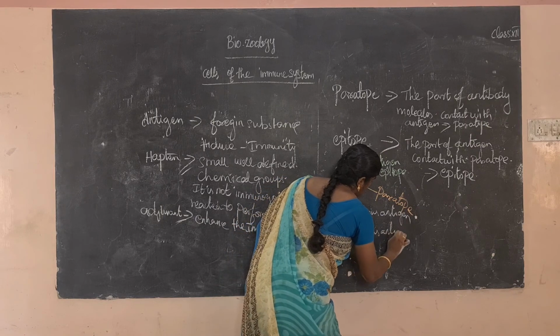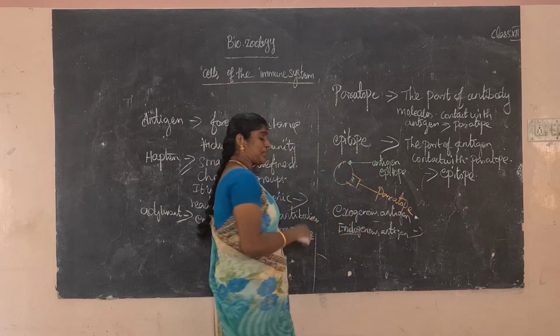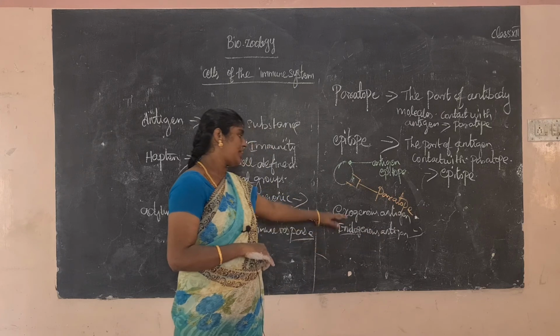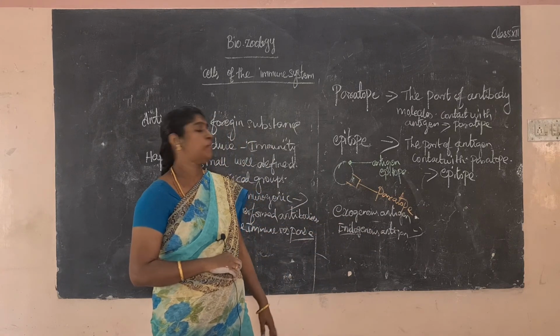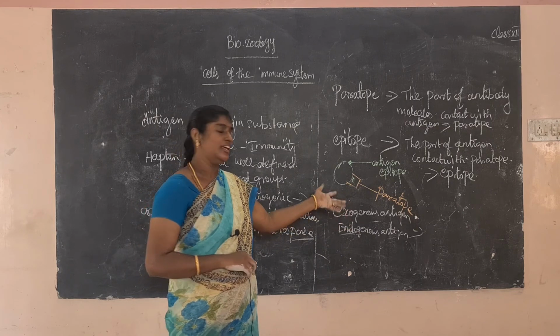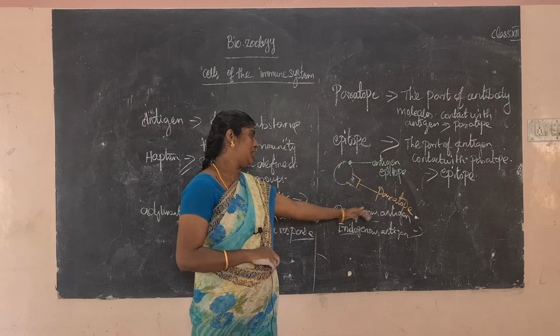Exogenous, exo means outside. Endo means inside. An antigen present on the outer side is an exogenous antigen. An antigen present within our body is called an endogenous antigen. Examples of exogenous antigens are microbes, drugs, and pollen.